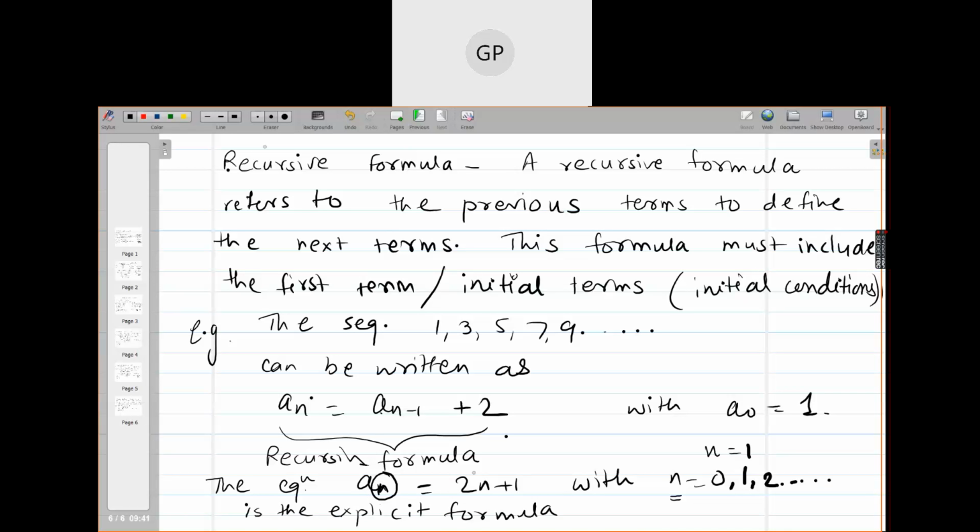Finished writing? Now, a recurrence relation can be given to you, and you may be asked to find the first few terms of the recurrence relation.